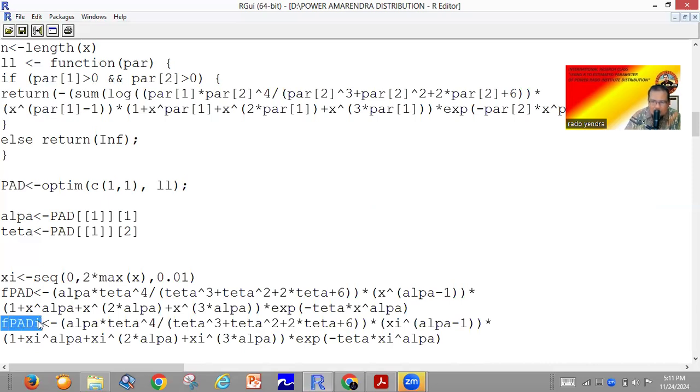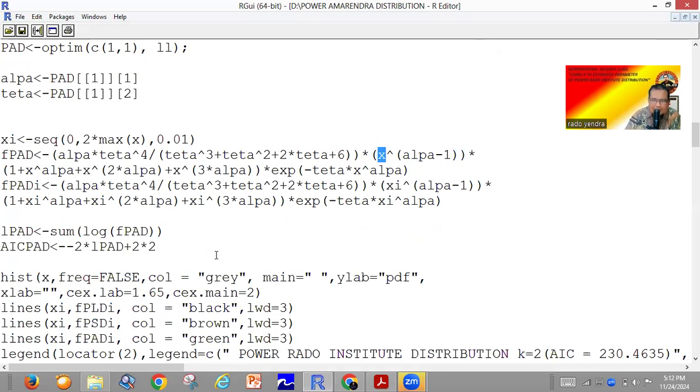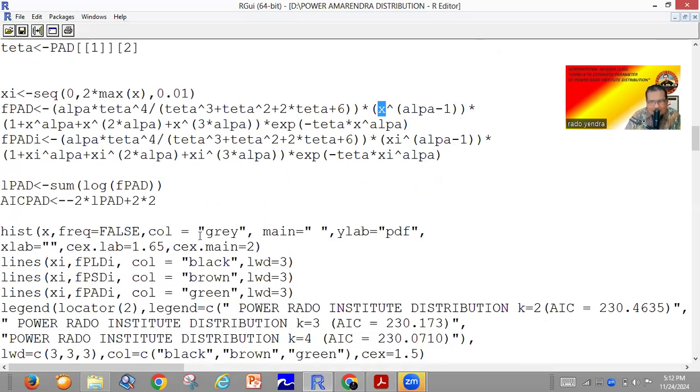The density function of the power Rado Institute distribution for k equal to 4 differs only in that here we use xi, and in this one we use x. We have given the result. Okay. After that, we use a density function, meaning we give the histogram of the data, and then we capture the histogram by using the density function.